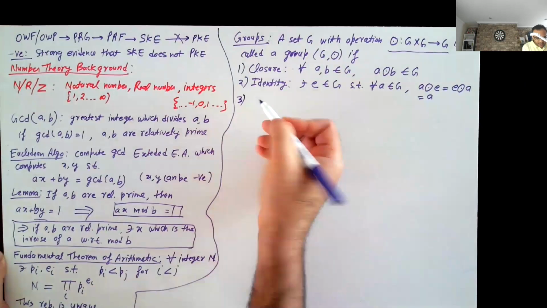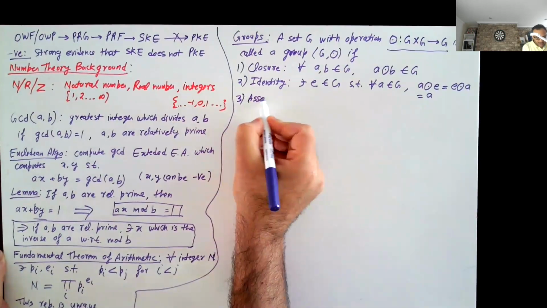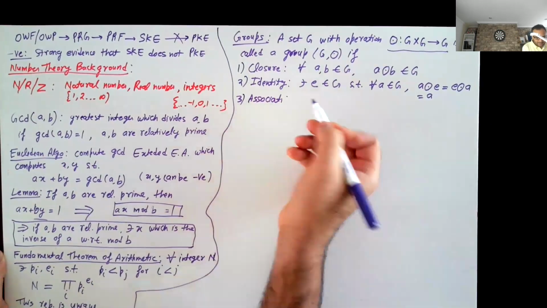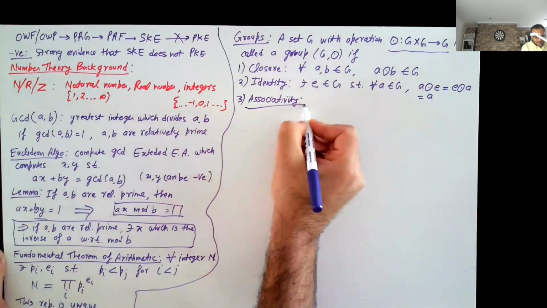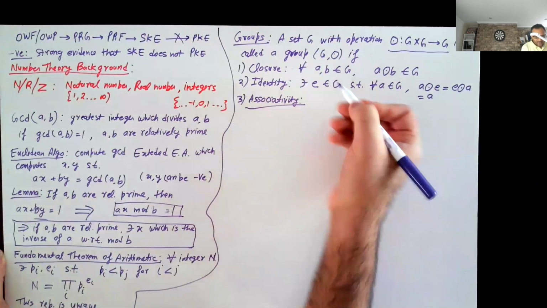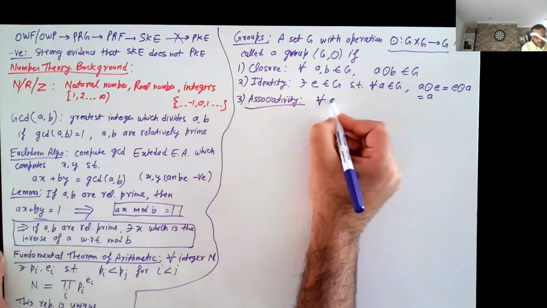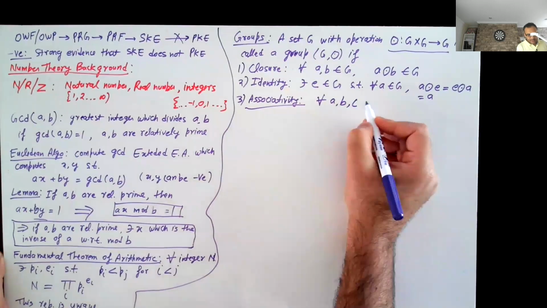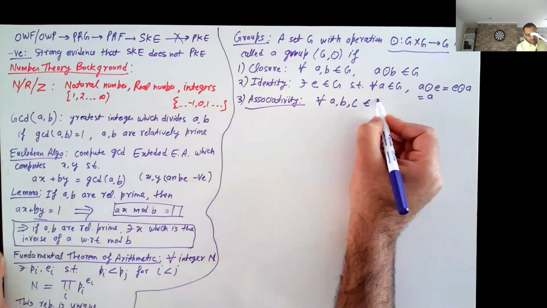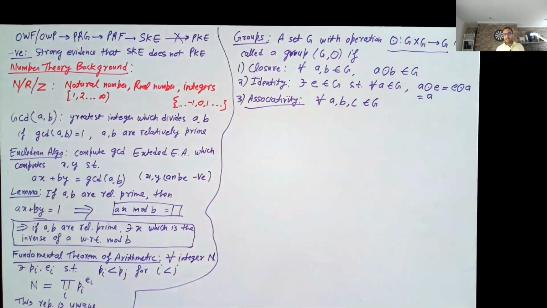The third property is associativity. It's a very natural property. Now let's start talking about three elements from the group. For every A, B, C which are part of the group, let's say I want to apply the group operation on A, B, and C. So I have to pick either A and B first or B and C first.